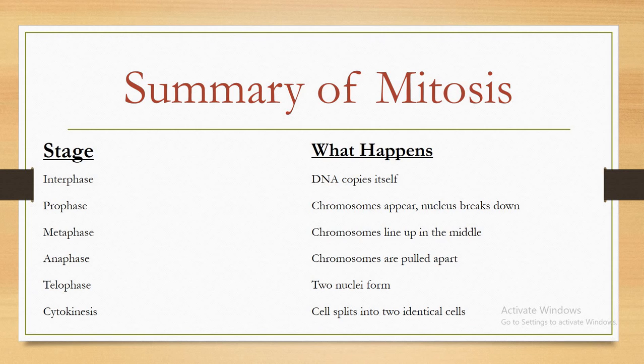Summary of mitosis. Stages. Interphase. DNA copies itself. Prophase. Chromosomes appear. Nuclei break down. Metaphase. Chromosomes line up in the middle. Anaphase. Chromosomes are pulled apart. Telophase. Two nuclei form. Cytokinesis. Cell splits into two identical cells.